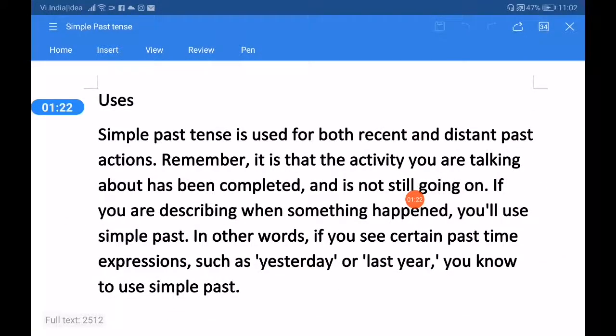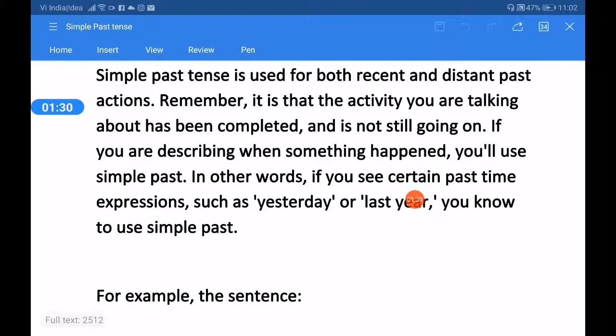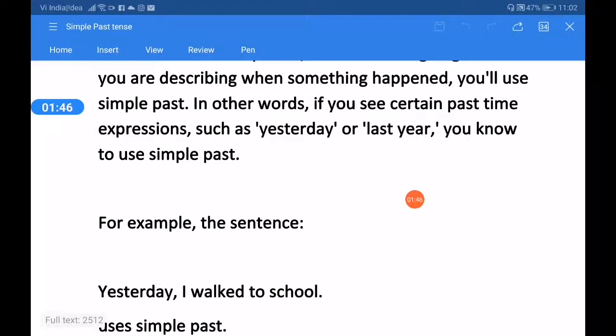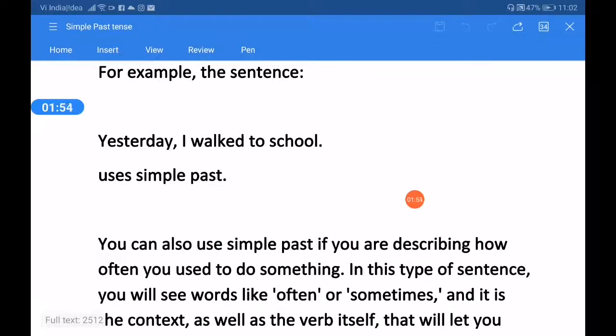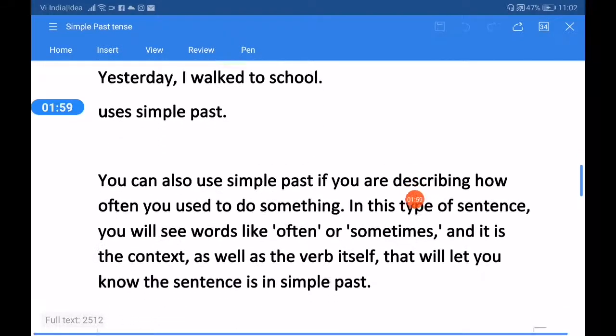Now, simple past tense is used for both recent and distant past actions. Remember, it is that the activity you are talking about has been completed and is not still going on. If you are describing when something happened, you will use simple past. In other words, if you see certain past time expressions such as yesterday or last year, you know to use simple past. For example, the sentence yesterday I walked to school uses simple past.